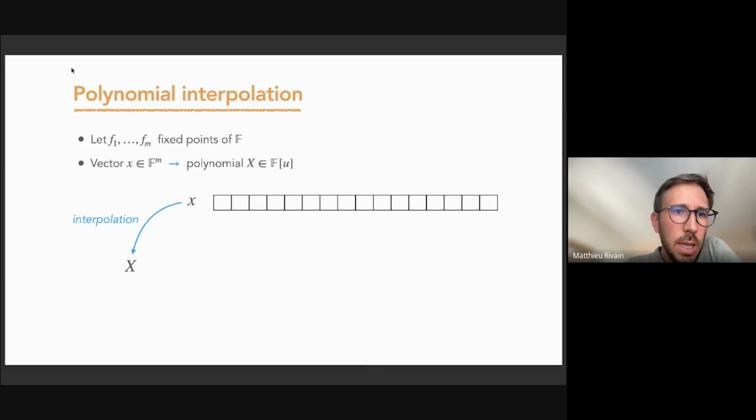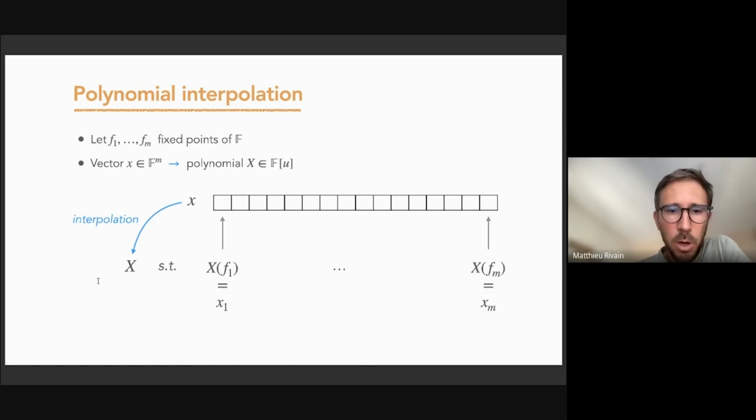Okay, so in the MPC protocol that I will present, I will use polynomial interpolation. So this is very basic, but it's just to fix the notation here. So I will consider some fixed points of a field denoted F. So let's say we have m such points. And if we have a vector x of size m on the field, we can apply the interpolation of x to derive a polynomial denoted large X here.